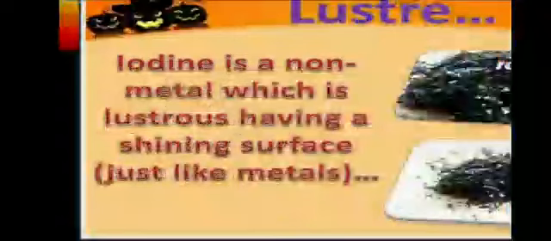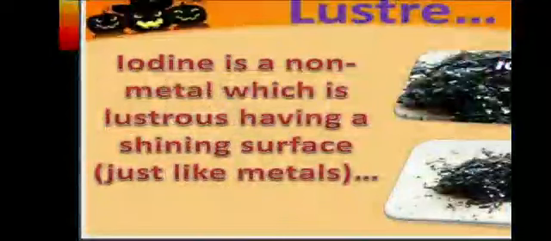Luster: iodine is a non-metal which is lustrous, having a shining surface just like a metal. It's an exceptional case.